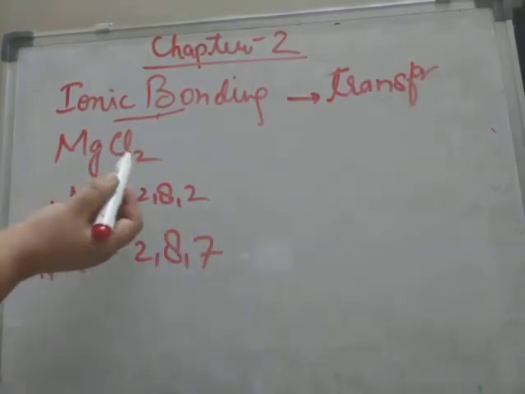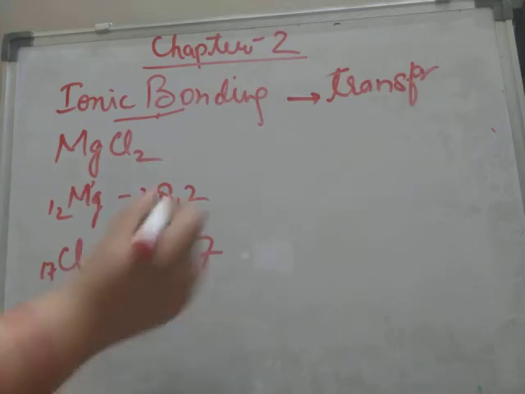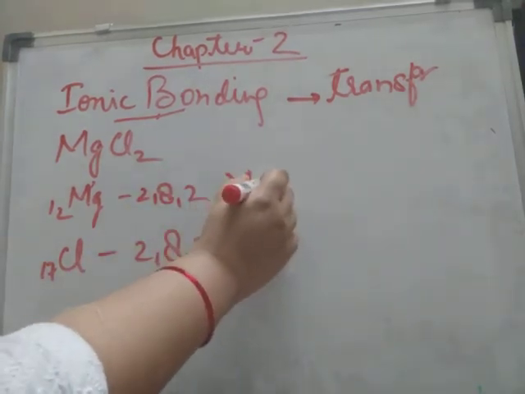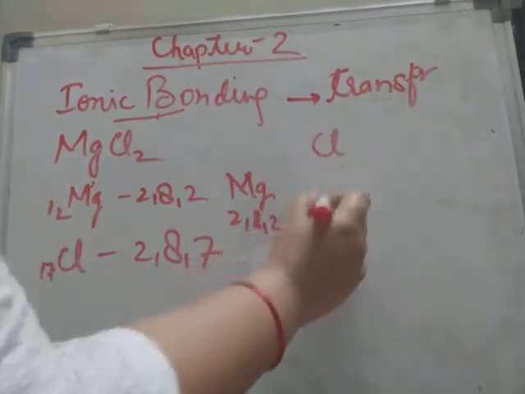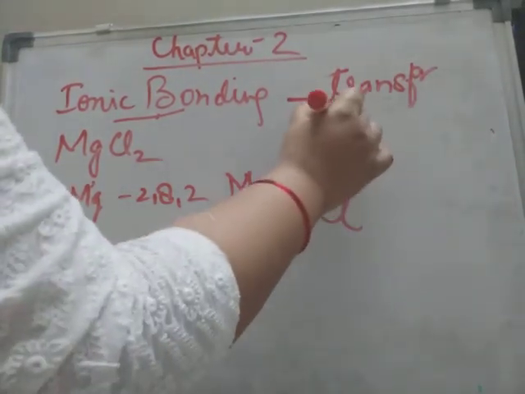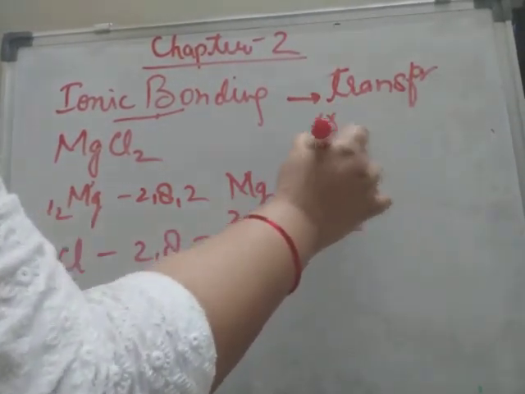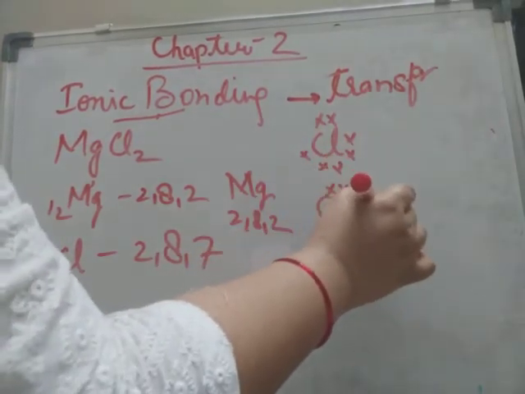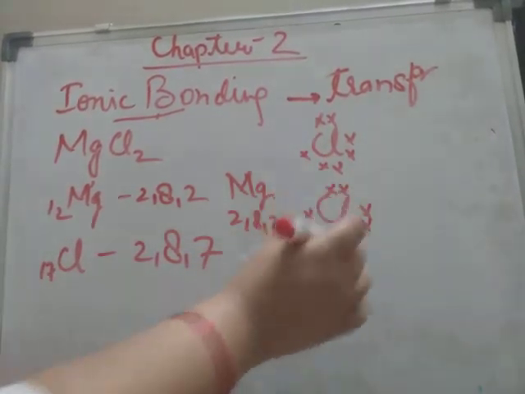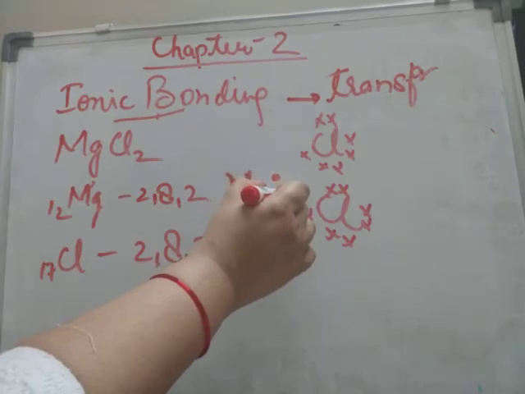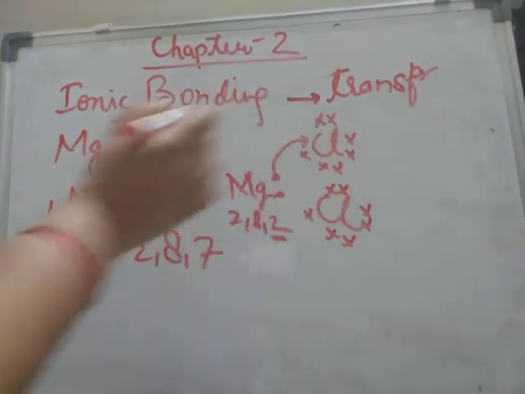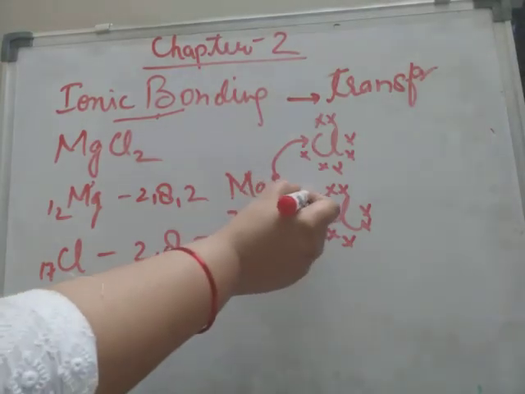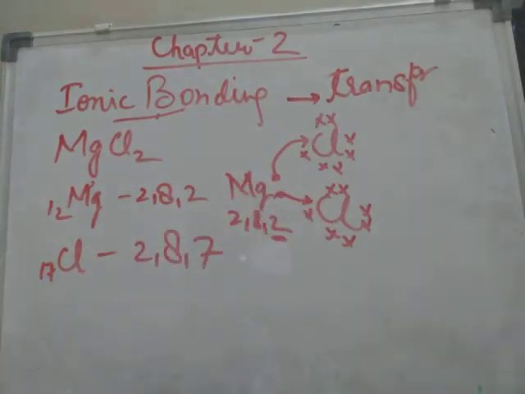Now see, 2 chlorine atoms are present over here. Magnesium has electronic configuration 2,8,2, and each chlorine atom has 7 valence electrons. So magnesium, having 2 valence electrons, will transfer 1 electron to this chlorine atom and the other electron to this chlorine atom.